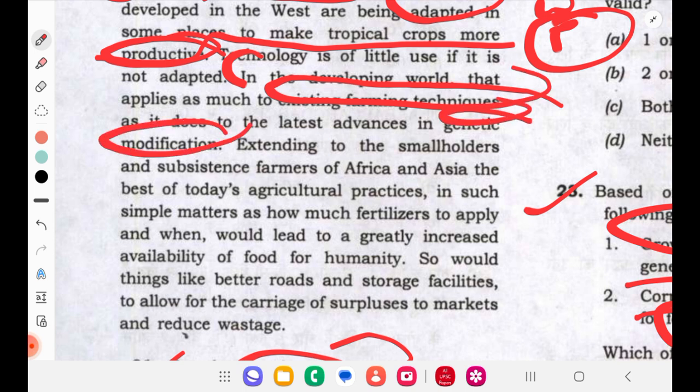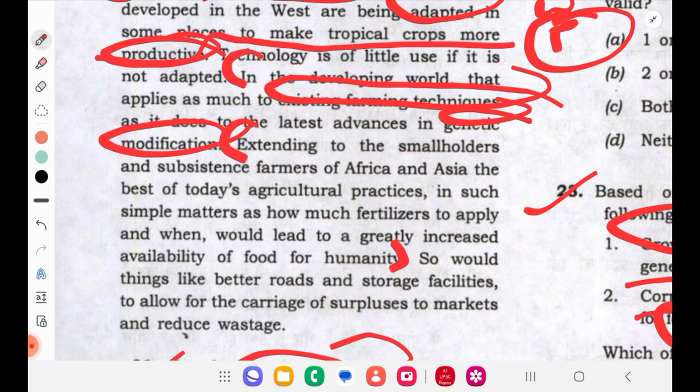Extending to the smallholder and subsistence farmers of Africa and Asia, the best of today's agricultural practice, such a simple matter as how much fertilizer to apply and when, would lead to greatly increased productivity of food for humanity. So in Asia and Africa, extending is very easy because you don't need to give very great technology.